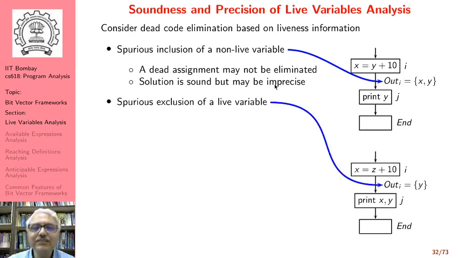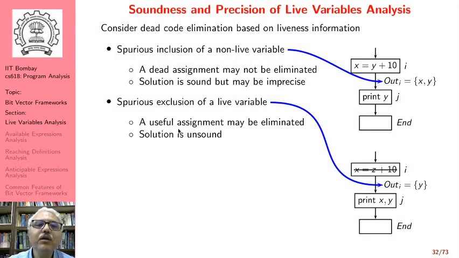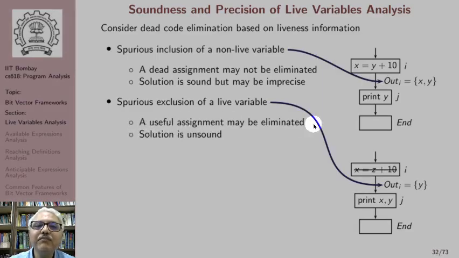Now we come to an example of a harmful error. Here the program prints X and Y and we have a spurious exclusion of a live variable, meaning we have forgotten to include X; somebody gave us this solution in which X is not live. We don't mark X as live, therefore this assignment may be eliminated by dead code elimination. A useful assignment may be eliminated.